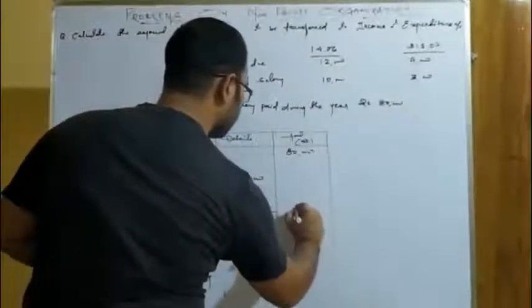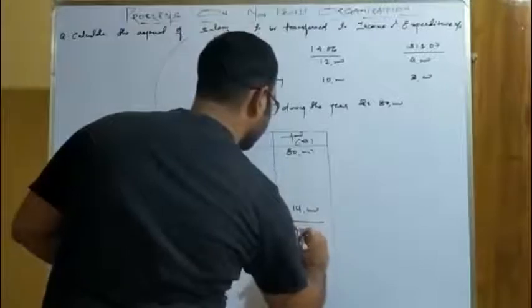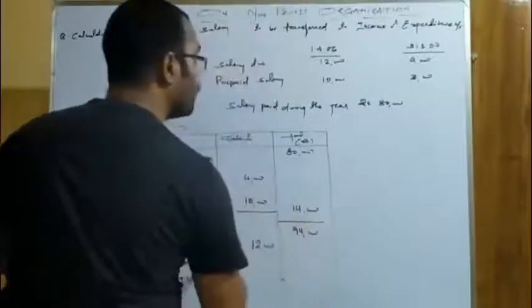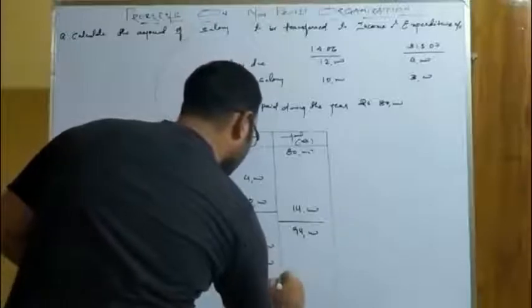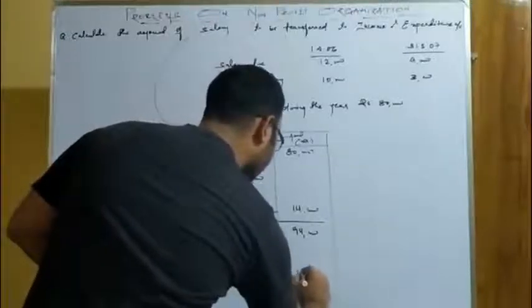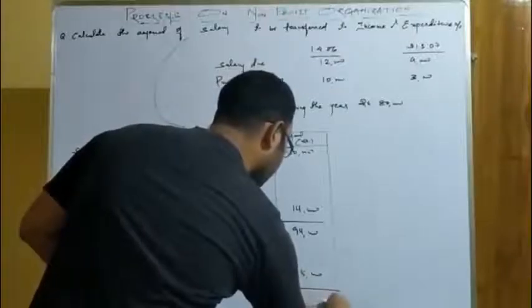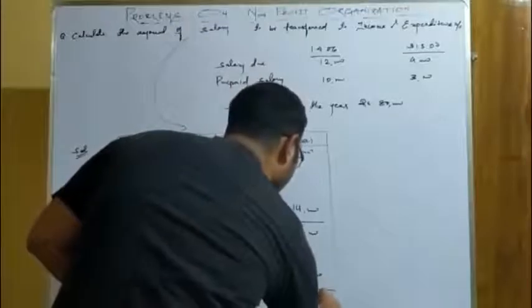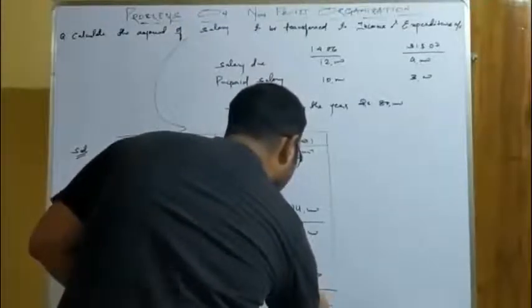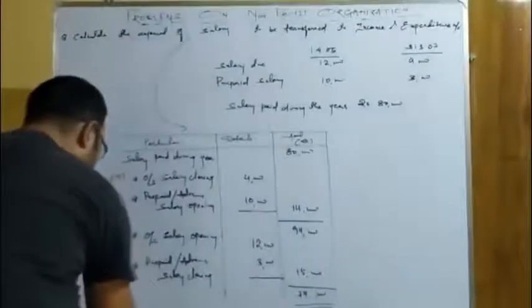It is 14,000, so the total comes to 94,000, and this total is 15,000. The value that comes here is 79,000, and you have to write it here.